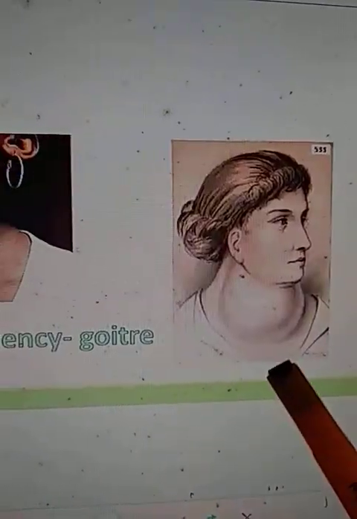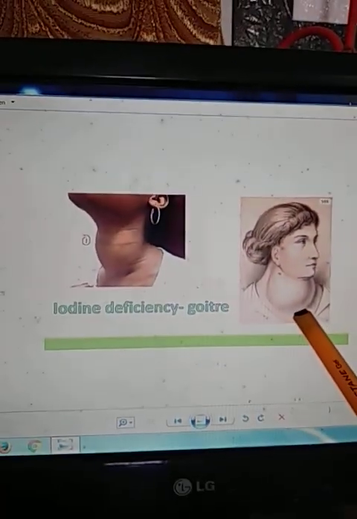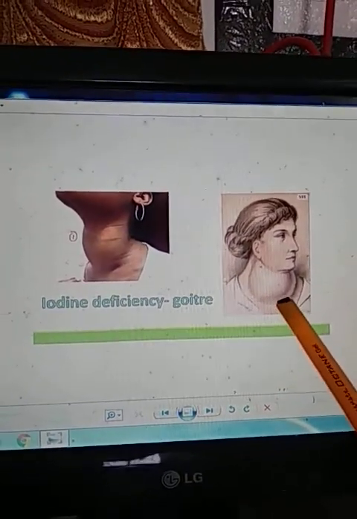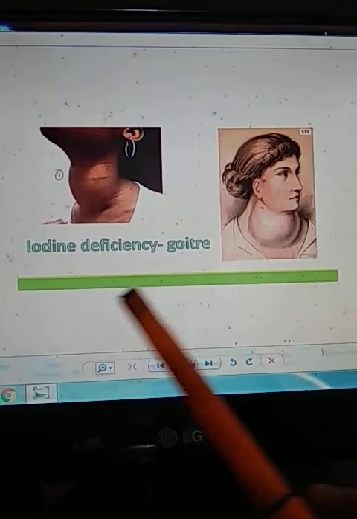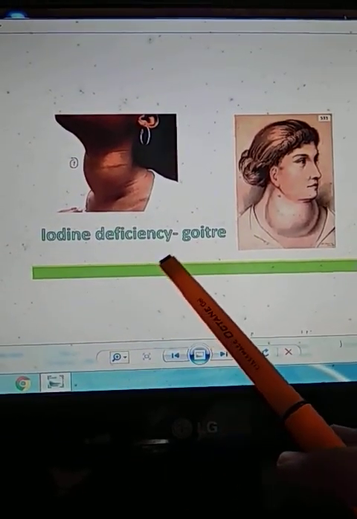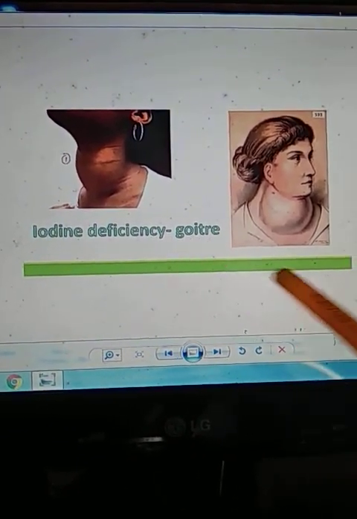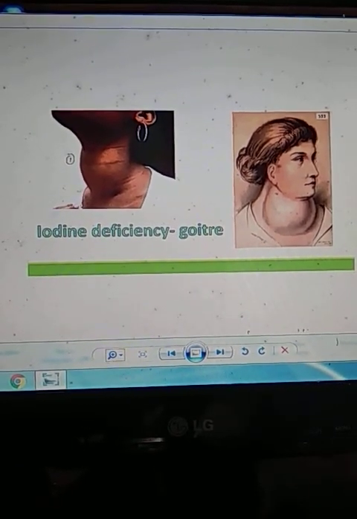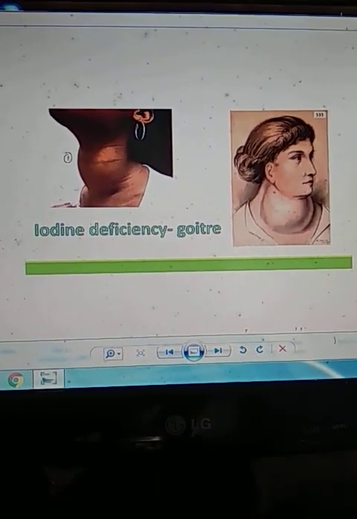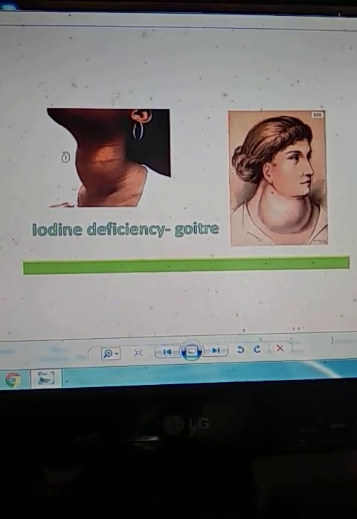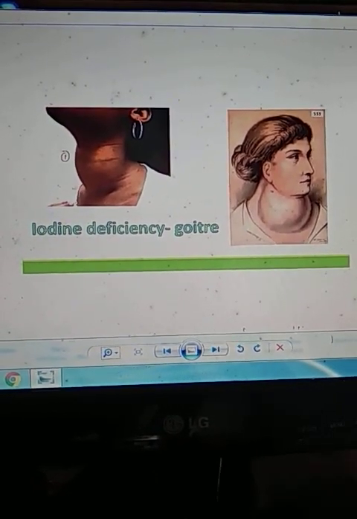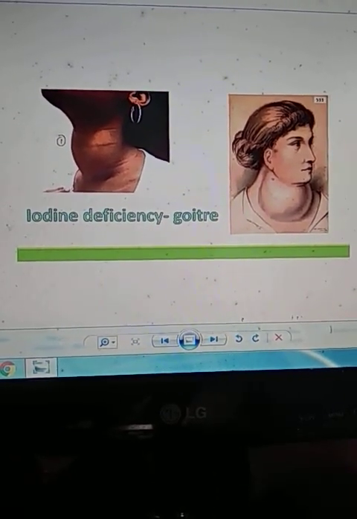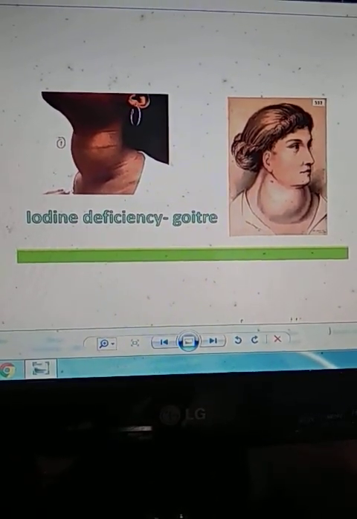You can see here in the picture a person is having goiter, and that is nothing but swelling up of the thyroid gland in the neck region. It is occurring because of iodine deficiency. So my dear students, understood, these are some of the deficiency diseases which are caused due to not having enough amount of any particular nutrient in our body. These deficiency diseases can be cured by providing sufficient amount of nutrient in our body on a regular basis.